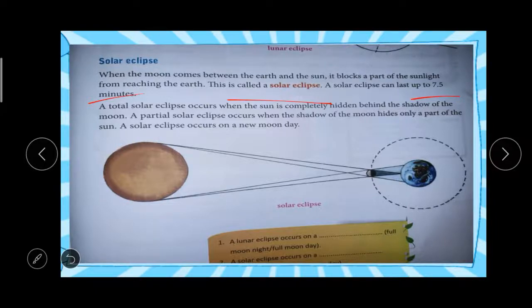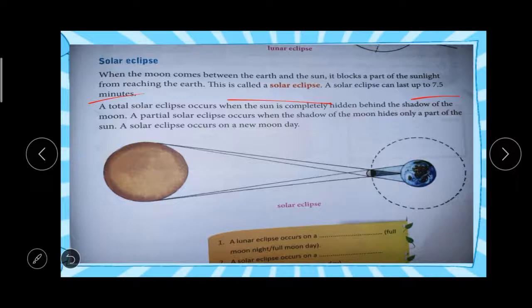So this is the total solar eclipse, and this is the partial solar eclipse. A total solar eclipse occurs when the sun is completely hidden behind the shadow of the moon. A partial solar eclipse means the shadow of the moon hides only a part of the sun. A solar eclipse usually happens on a new moon day.